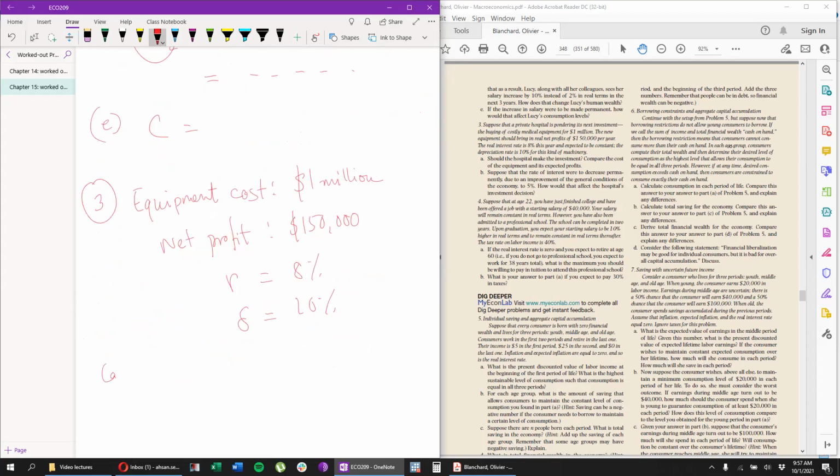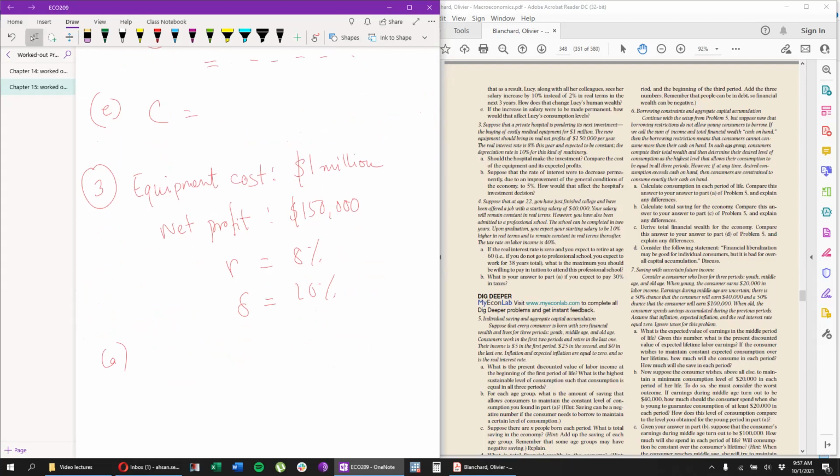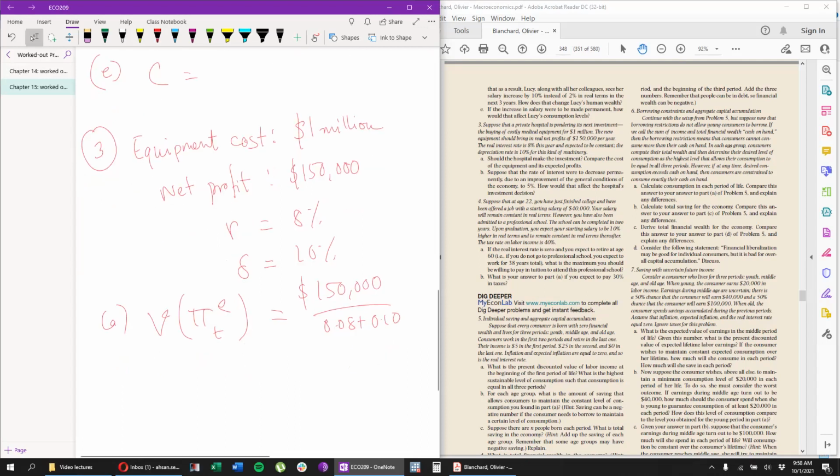So the first question is, should the hospital make this transaction? Of course what we do is we have to calculate the present value of expected future profit, which will be equal to, you will be earning 150,000 every year, divided by 0.08 plus 0.10, and that is going to give us something around 850,000.